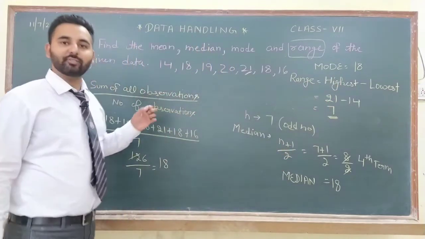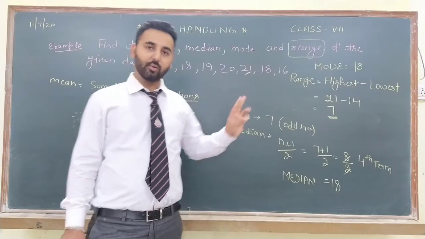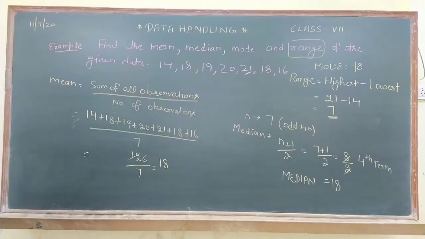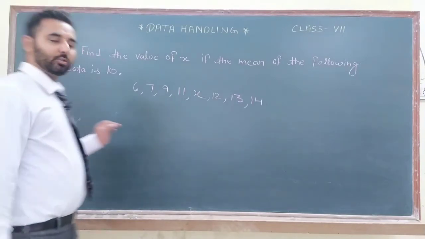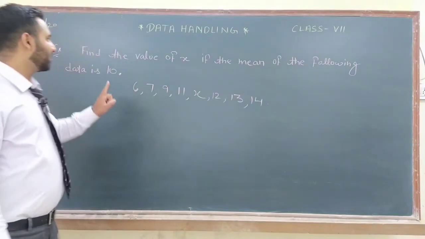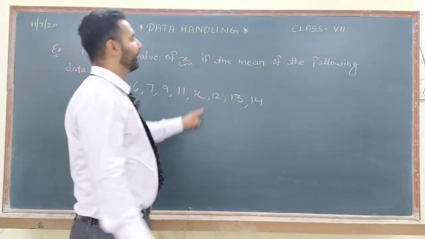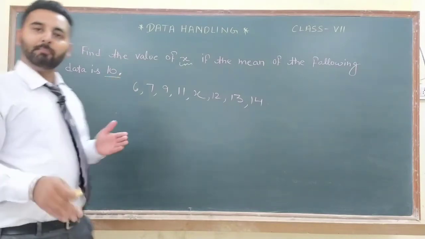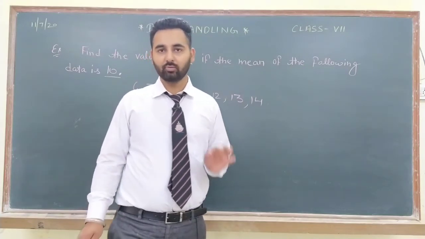Now in this question we have discussed mean, median, mode and range. I hope the concept of all 4 things is clear to you. Now let us see one most important question from this chapter. The question says, find the value of x if the mean of the following data is 10. This time the mean is given to you, but one observation is missing and you have to find that observation.